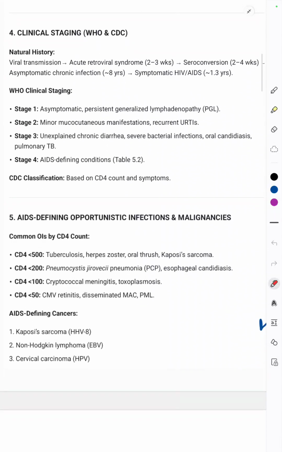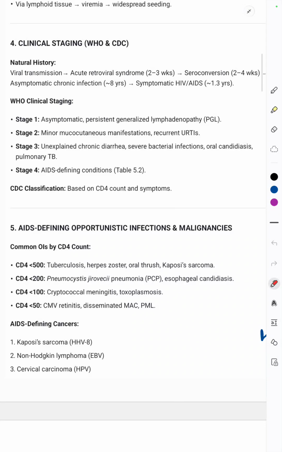So clinical staging, there are 4 stages. Stage 1 is asymptomatic, where lymphadenopathy can be present. Stage 2 is minor mucocutaneous manifestations, recurrent upper respiratory tract infections like pneumonia, pharyngitis. Then stage 3 is where unexplained diarrhea is present, severe bacterial infections, oral candidiasis. And stage 4 is AIDS defining conditions. So in stage 1 it is asymptomatic. Stage 2 is where minor mucocutaneous and upper respiratory tract infections are there. In stage 3, the diarrhea and all those features are there, so we have the oral candidiasis. In stage 4, AIDS defining conditions are present.